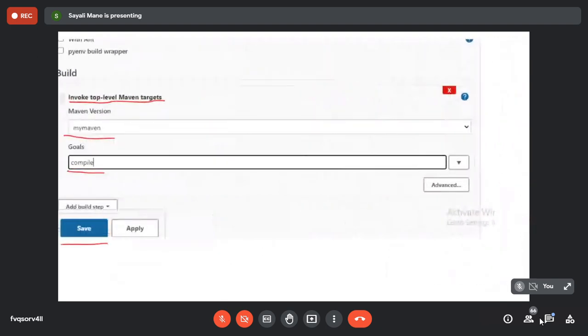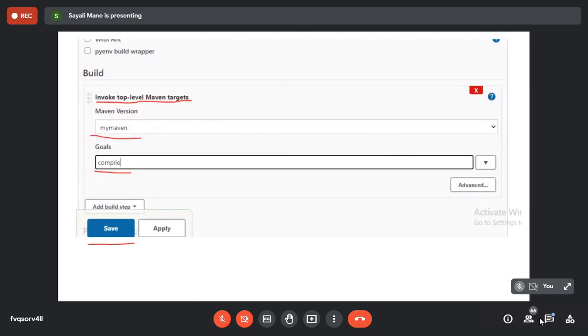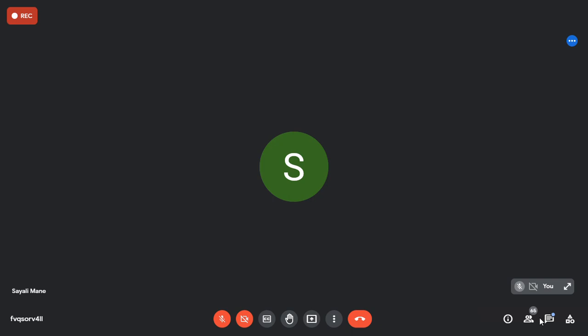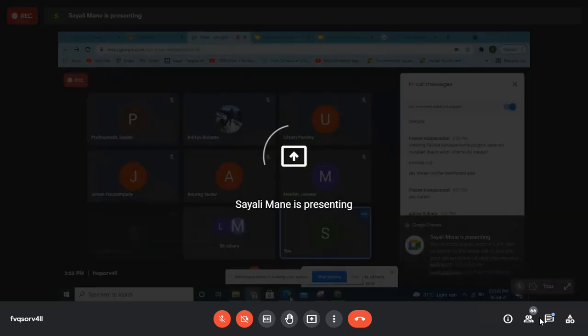Wait, let me share the screen. Just wait a minute. After build, the plugin is installed automatically. Is my screen visible to all of you?